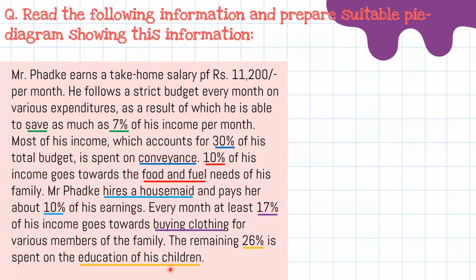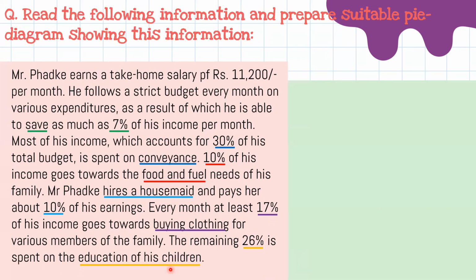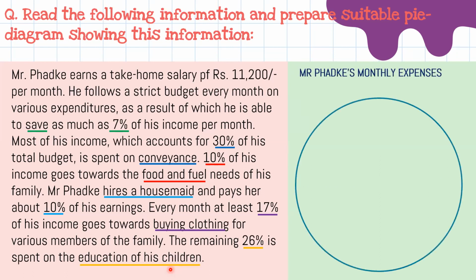So this is the expenditure of Mr. Fadke's monthly expenses. Now we will draw a pie chart. You do not need to calculate as you do in maths. In maths, you calculate in 360 degrees and make it accordingly. Here, we do not need that calculation. We just have to give a particular space. That means if 30% is given, the space should be more for 30%, and if 7 is there, then it should be less. So accordingly, you have to draw. First, we will draw 7%.